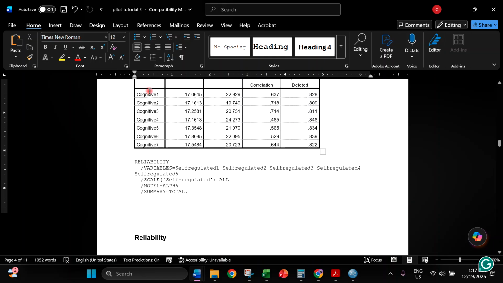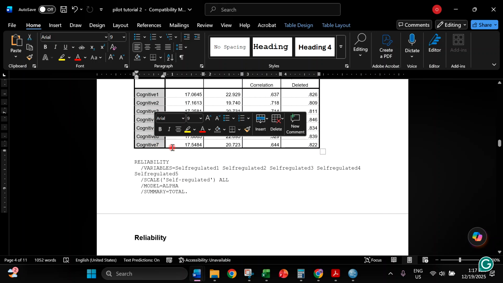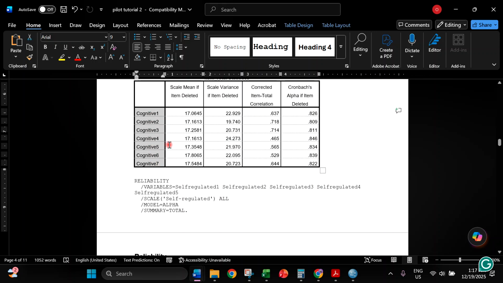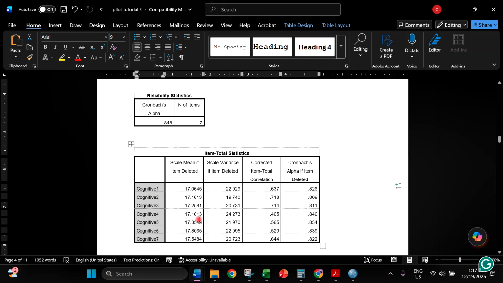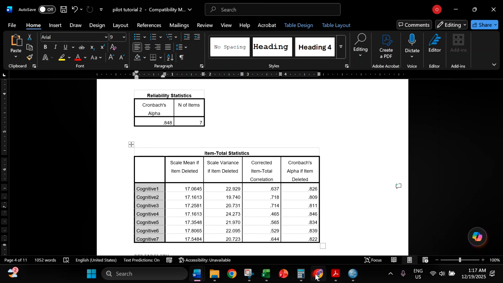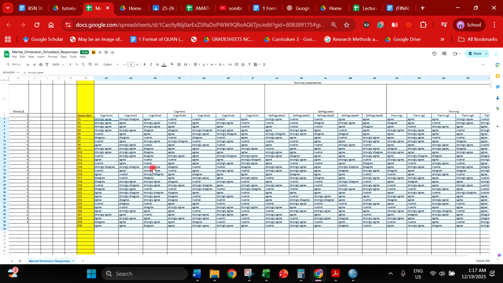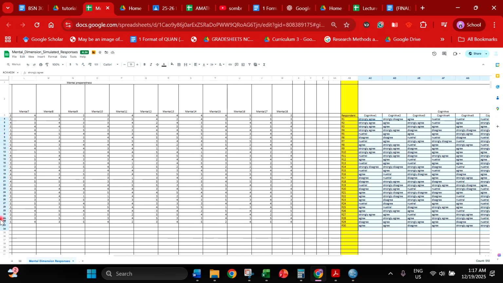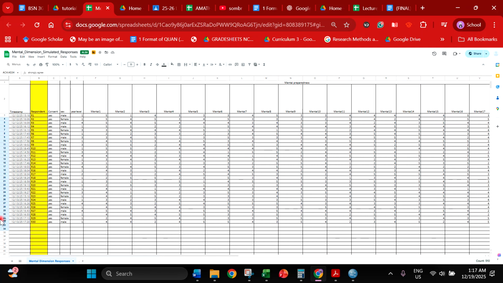So you can actually see here the particular code that you have encoded earlier. This is the reason why I encourage everyone to make your own unique set of codes for your particular question or indicator.